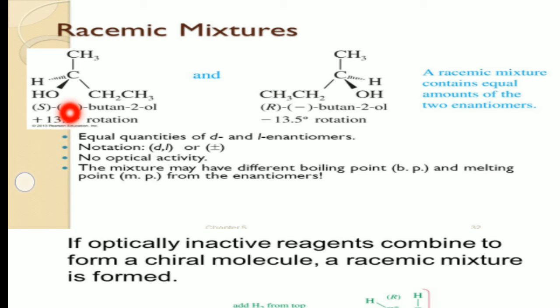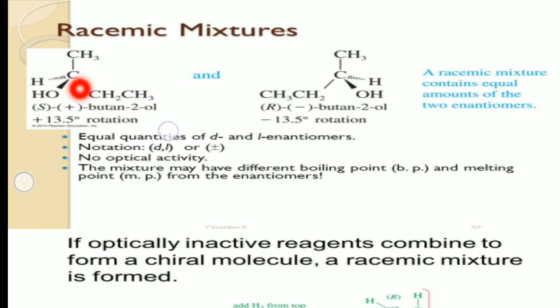If you take its mirror image, the image molecule is minus butane-2-ol, that means it is a levorotatory molecule. If you keep this second molecule on the first one, the two are non-superimposable, and it has the opposite rotation, that is minus 13.5 degrees.